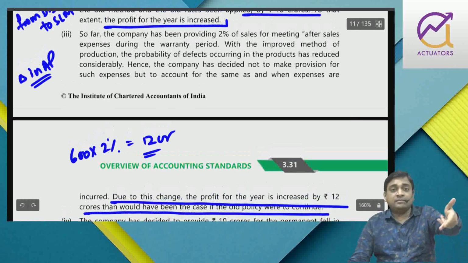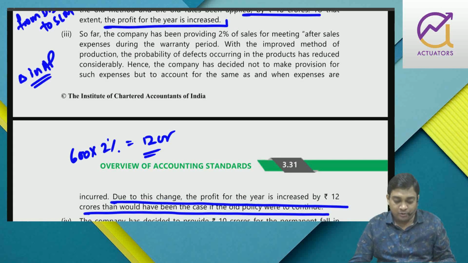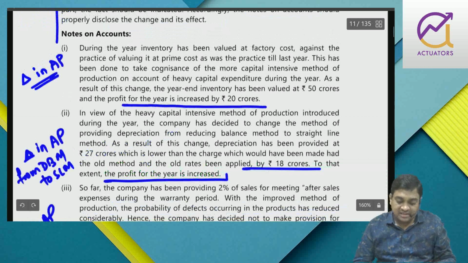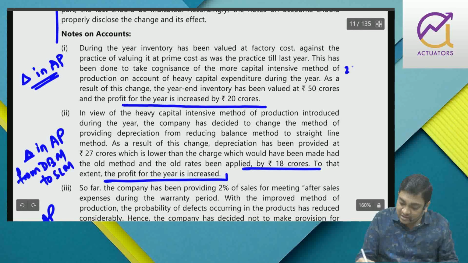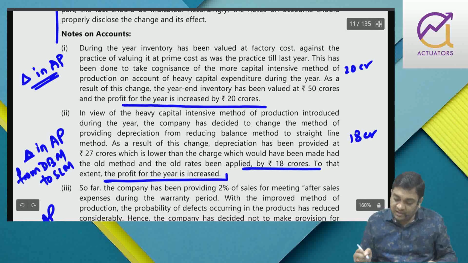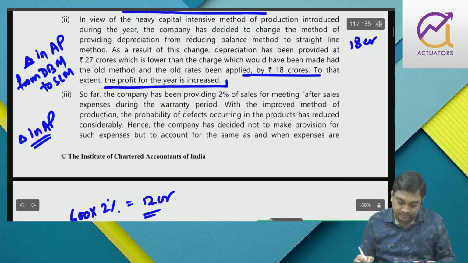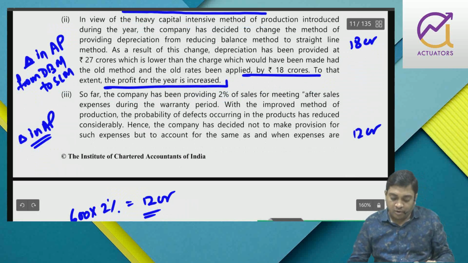Previously I was creating 2%, now I am following the actual method. So anyway I will not create provision. So now you can see that if I follow this, here 20 crore profit will increase, here 18 crore profit will increase, and here 12 crore profit will increase.